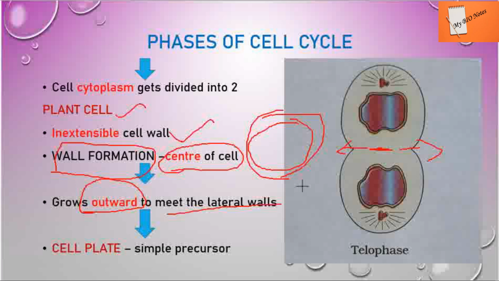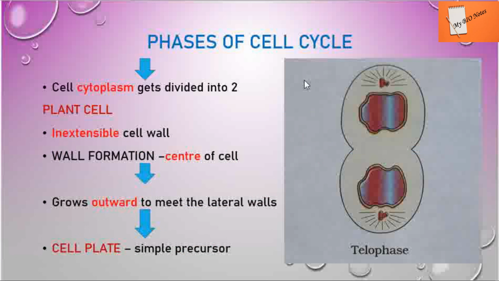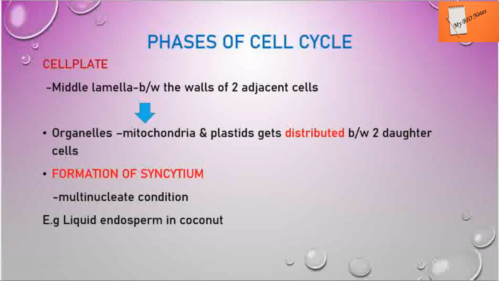This is a precursor, so this cell plate is called a precursor. Something which is formed before the formation of anything, we call it a precursor, right? You might have studied precursor molecules in chemistry. What forms before a substance is formed, we call a precursor. So in this case, the cell plate forms before the cell wall. So we call it a precursor. So the cell plate gets formed, and this cell plate